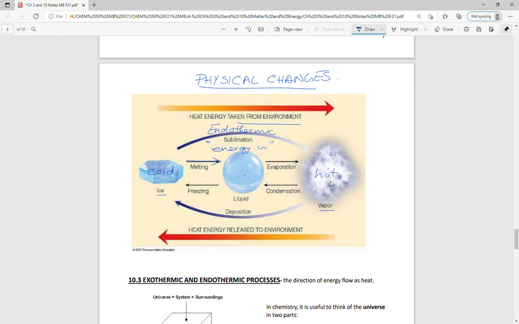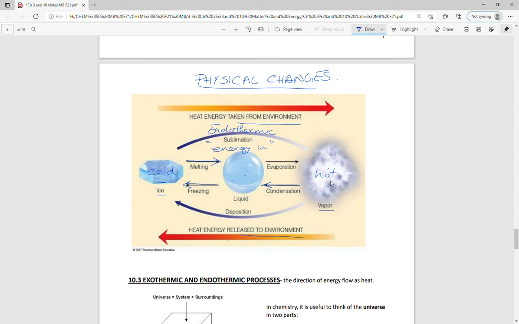If I do this in reverse and go from water vapor or steam into liquid, it's condensing, we know that word. And in this case, we've got more energy and less energy. Well, that energy is going to come out to the environment, right? Same thing goes as we go from liquid to ice, so water to ice, that freezing. Again, there's less energy over here.